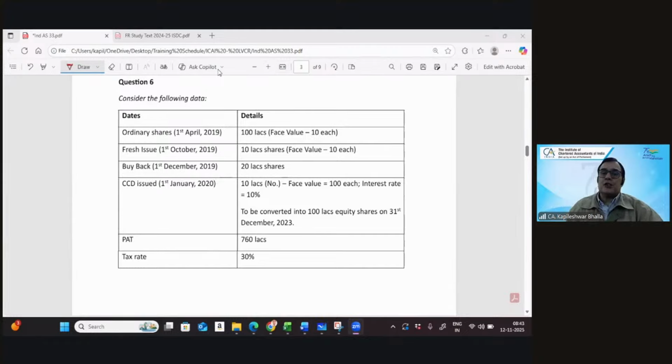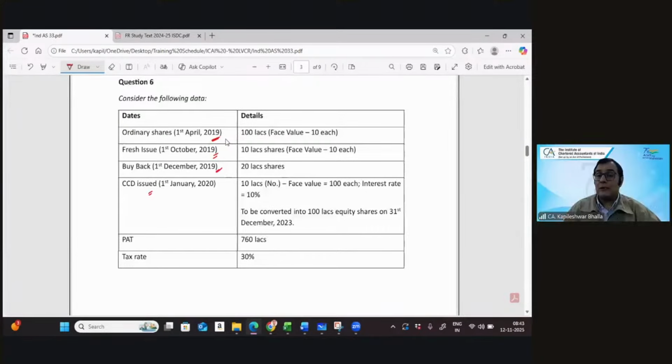That's correct. So we are given the ordinary shares as on 1st April 19. And then there is a fresh issue as well, and then there is a buyback as well, and then there is a CCD. So I think it's all about getting a weighted average. The PAT is given. We are given that this is to be converted to 100 lakh equity shares on December 31st, 23. That's it. So let's work on the numerator and denominator.